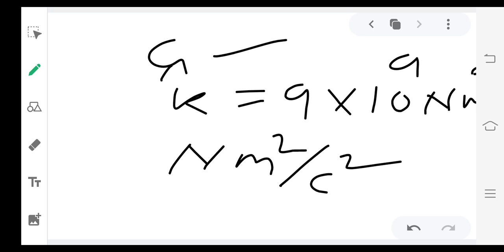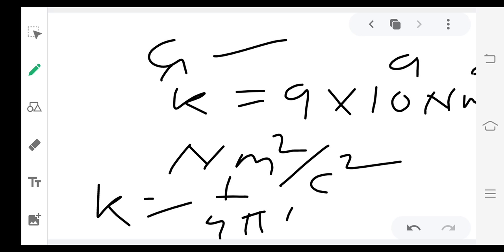So here K is equal to 1 upon 4 pi epsilon naught. You put the value of 4, the value of pi, and epsilon naught. What is epsilon naught? Epsilon naught is the permittivity of free space.